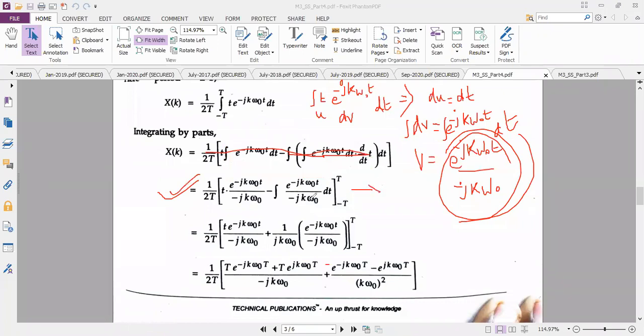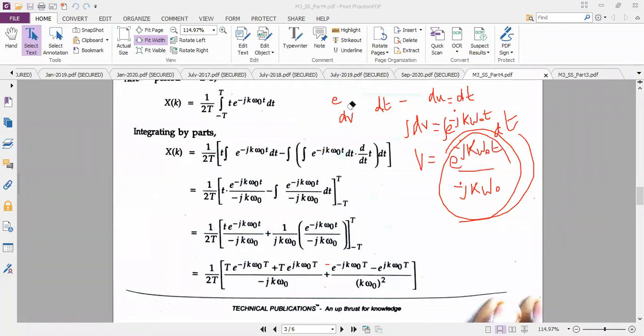After integration, can anybody tell me, are you getting this as the answer? This minus and minus becomes plus. There was one minus outside, and here along with j we have one minus, that becomes plus. Again, if you perform the integration, you will have one more minus jk omega naught. See whether you are getting this as the answer, everyone.